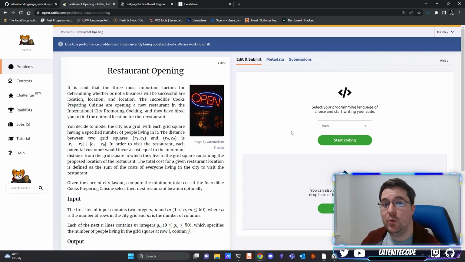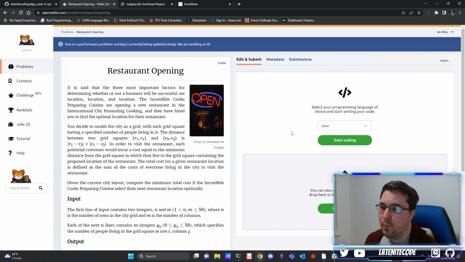So I'm coming at you with another problem from the Southeast Regional 2022 contest, which took place this last February. This problem is called Restaurant Opening. It's rated at a 1.8 on Kattis, which makes it an easy problem, although slightly more difficult than the problems we've already solved. And I believe it was a Division 2 problem in that contest. So let's jump right in.